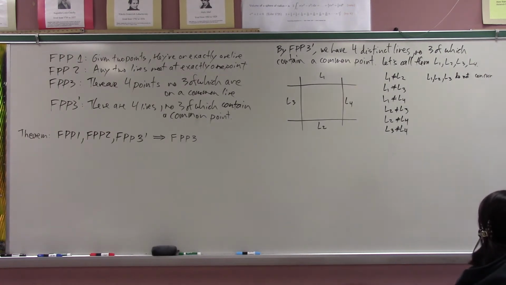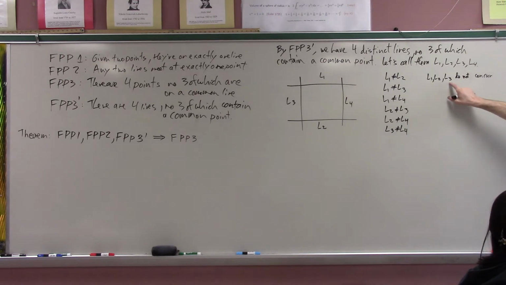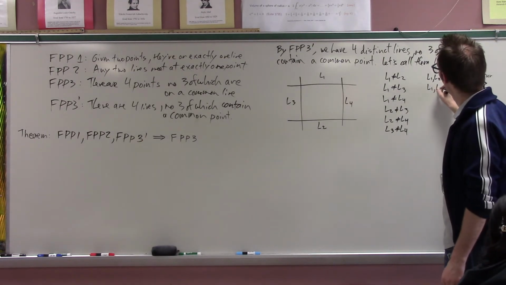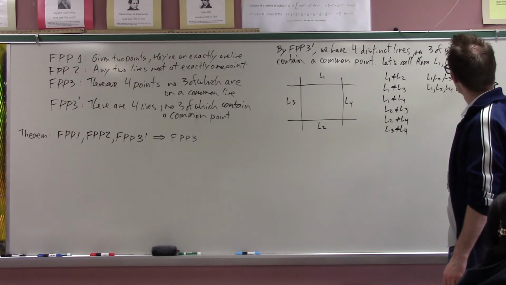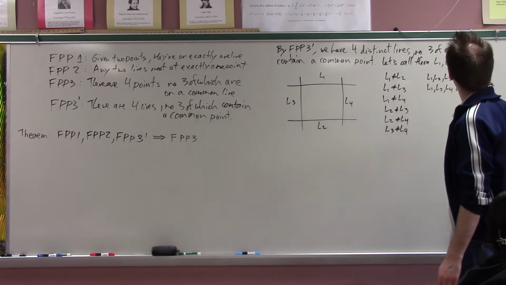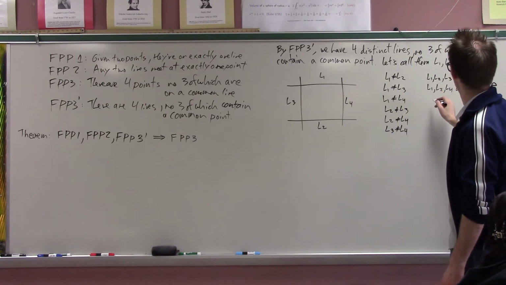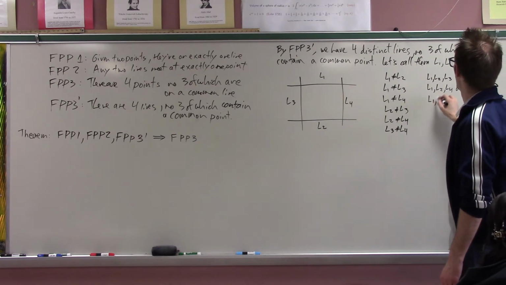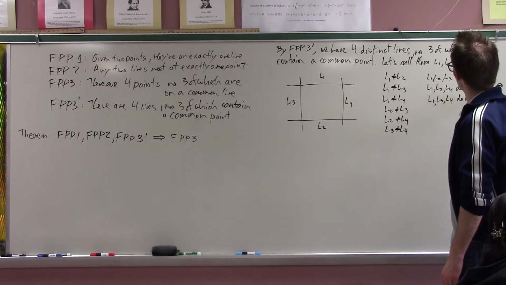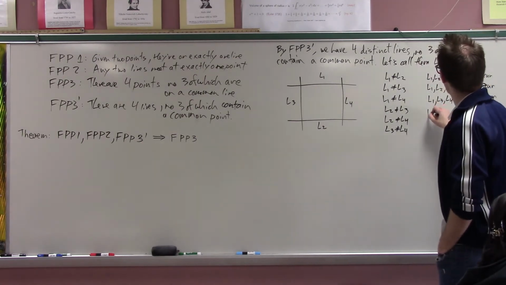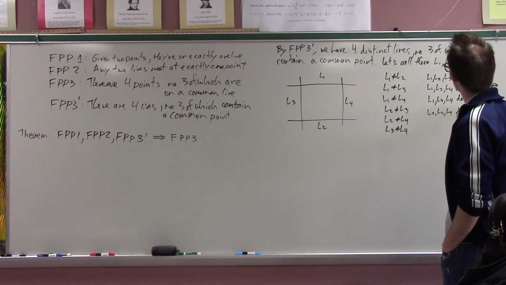To say that 3 lines concur is to say that they meet at a point. So these lines L1, L2, L3 do not concur. In other words, there does not exist a point where they all meet. Everyone good? All right. And then L1, L2, L4 also do not concur. I'm spelling concur right? Also, L1, L3, L4 do not concur. It's like 4 choose 3, so it's 4. Then the last one is L2, L3, L4 do not concur.